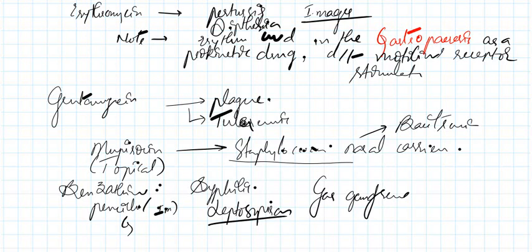Next, rat bite fever, actinomycosis, meningococcus. Remember, for actinomycosis and for meningococcus also we give benzathine penicillin.